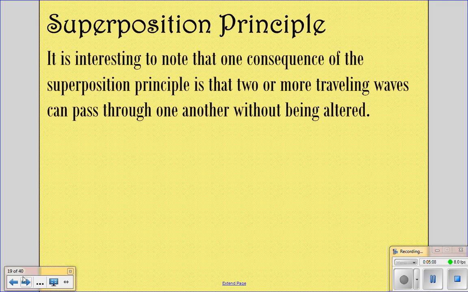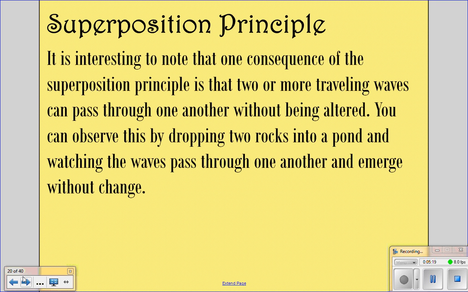It's interesting to note that one consequence of the superposition principle is that two or more traveling waves can pass through one another without being altered. We can observe this by dropping two rocks into a pond and watching the waves pass through one another and emerge without change. Or if you've ever been on the river or at the lake and you've got your boat and it's traveling in this direction, you've surely noticed that you leave a wake behind you as you travel.